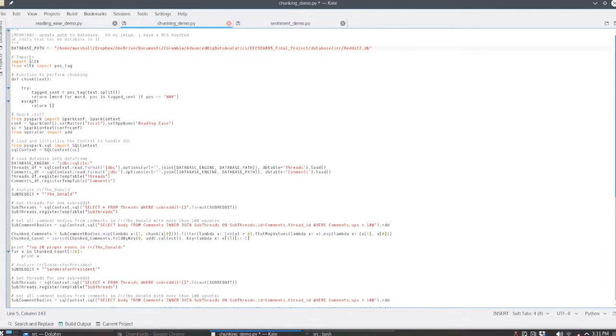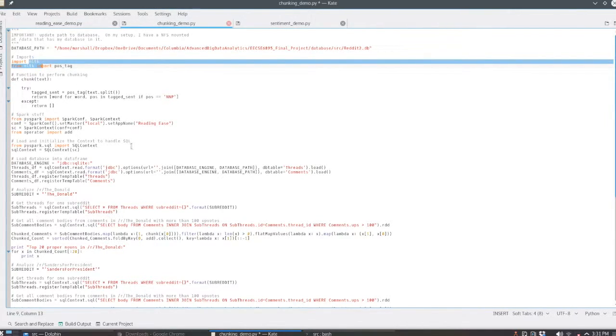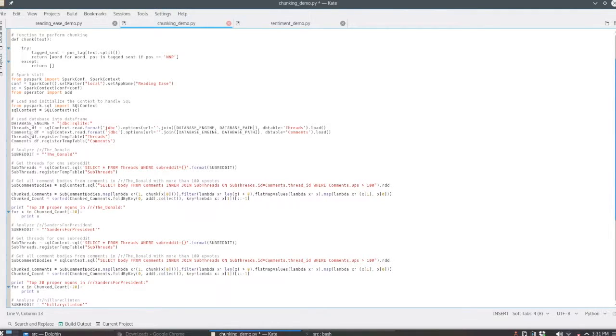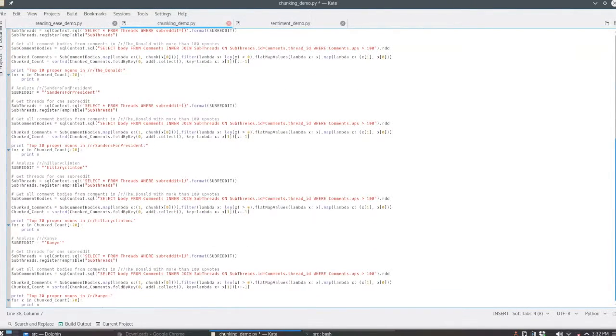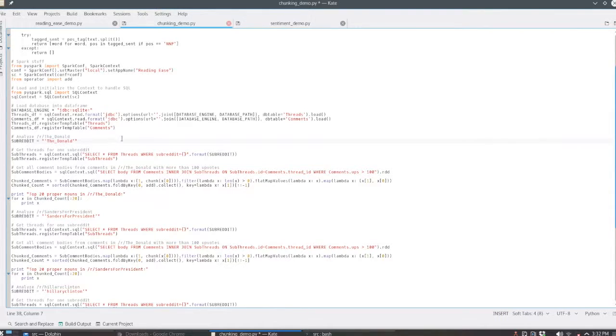Here we're using the natural language toolkit, and as before, we define threads and comments data frames, we load temporary tables, and then we select specific subreddits, again using the same subreddits: Donald Trump, Bernie Sanders, Hillary Clinton, and Kanye West. Again, select all threads from this particular subreddit, and then select the comment bodies for the threads for this particular subreddit, and we again filter out to make sure everything has at least 100 upvotes and convert it to an RDD.